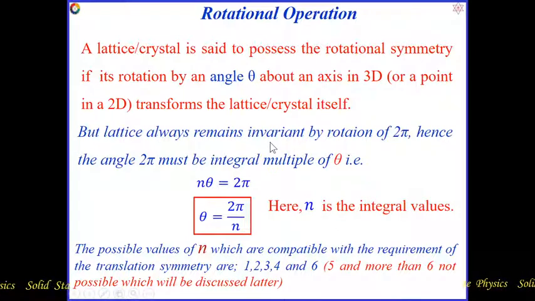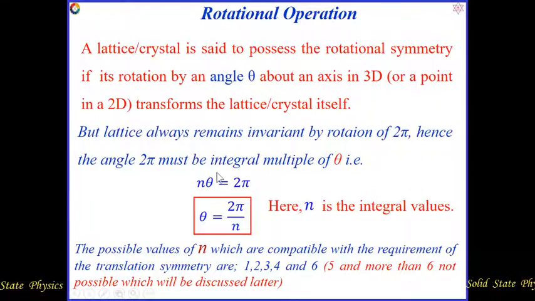Any object we consider, if we rotate that object by 2 pi, its geometry will be invariant. Hence the angle 2 pi must be an integral multiple of theta, whatever the angle theta is by which the object is rotated.